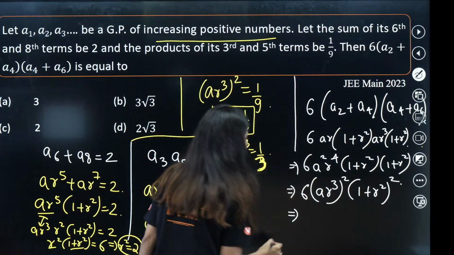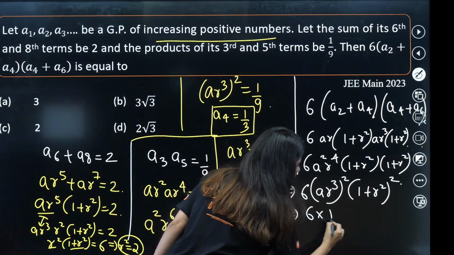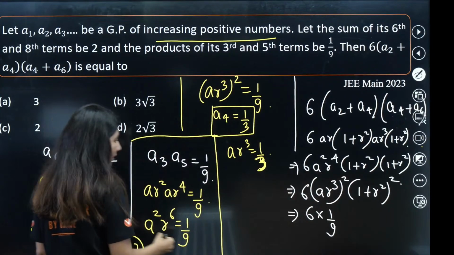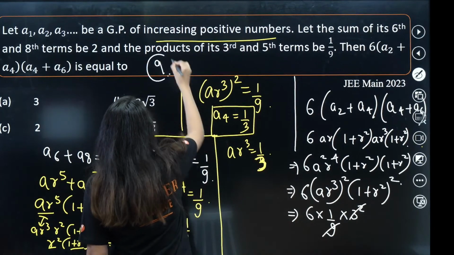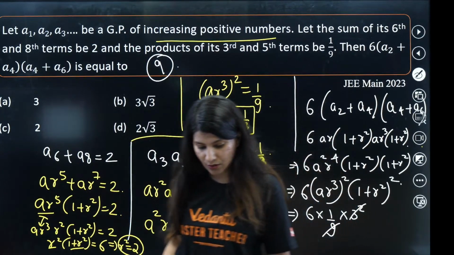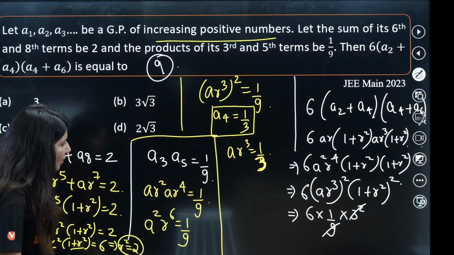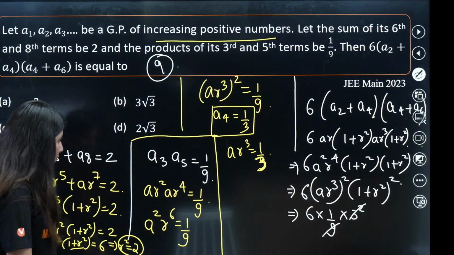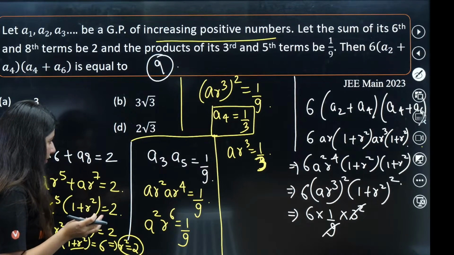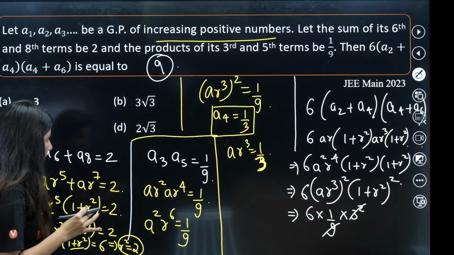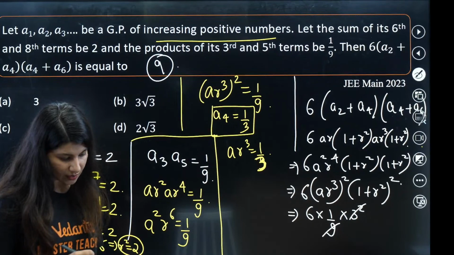Put the values. AR cube squared is 1 by 9. 6 into 1 by 9. 1 plus R square is nothing but 3 squared. These two are cancelled. 9 is your correct answer. 3 squared is 9. Correct. And AR cube squared is 1 by 9. Correct. Have I done any mistake?